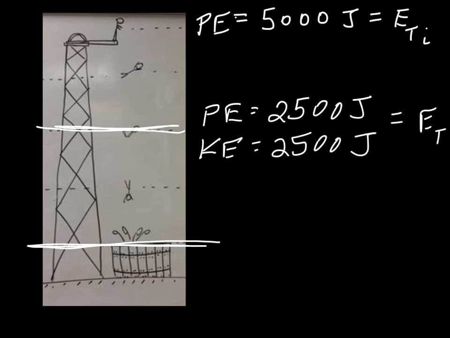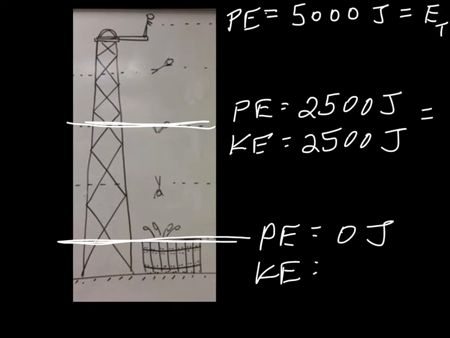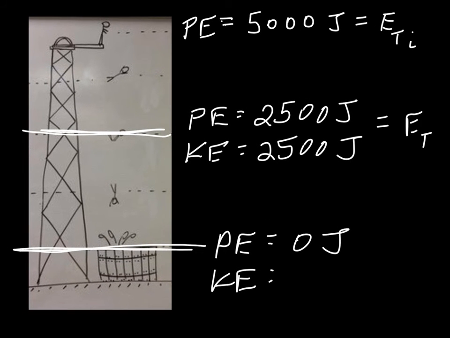So I want to take this another step, and I want to figure out what the energy is here at the 0 point. Well, if he's at the 0 point, there's no height, right? So we can just automatically say that our potential energy is 0 joules. What about our KE? Well, we don't even have to know how fast he's going, because we know in our system that we have to have 5,000 joules of energy.